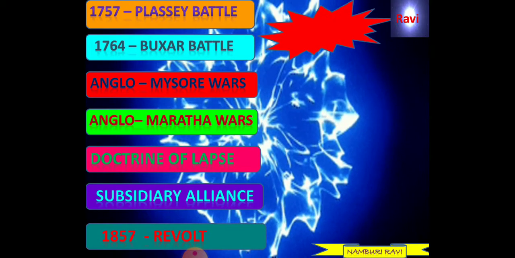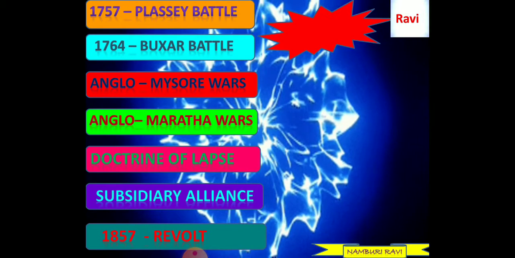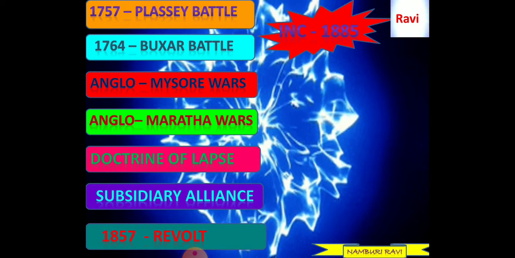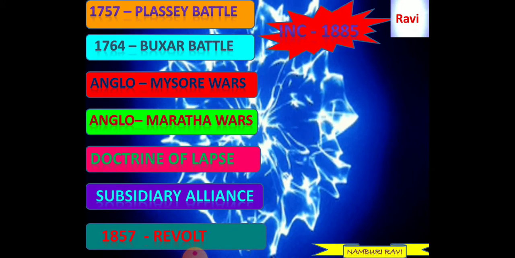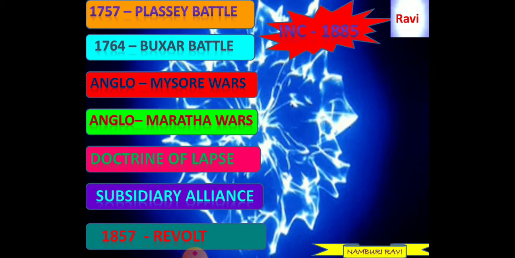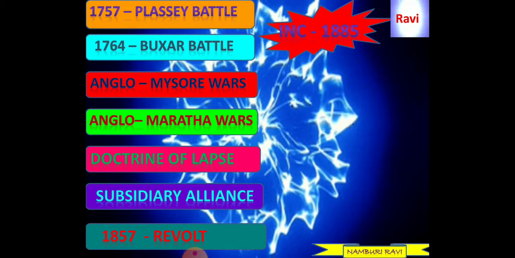The British East India Company easily suppressed the 1857 revolt because there were many drawbacks on the Indian side. There was no proper leadership. Indians did not have any training. They did not have any weapons. They did not know the war techniques. That is why it was easily suppressed by the British East India Company.